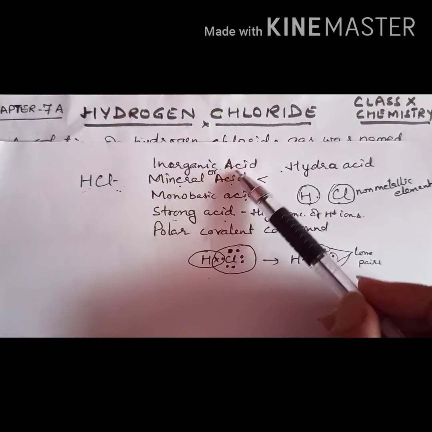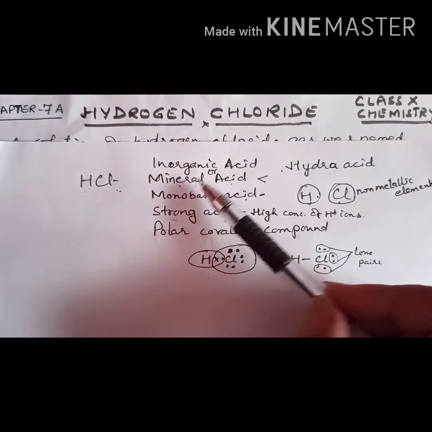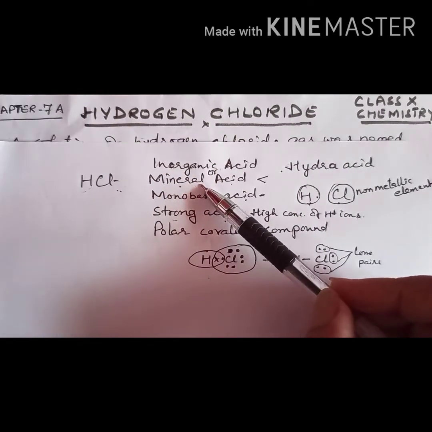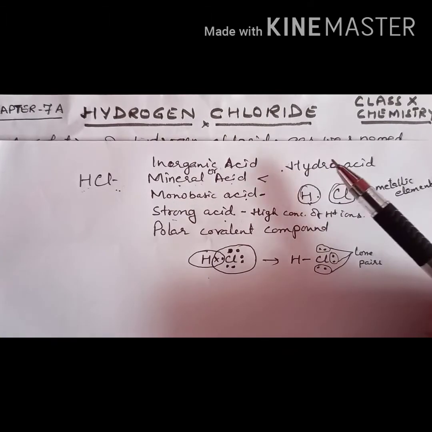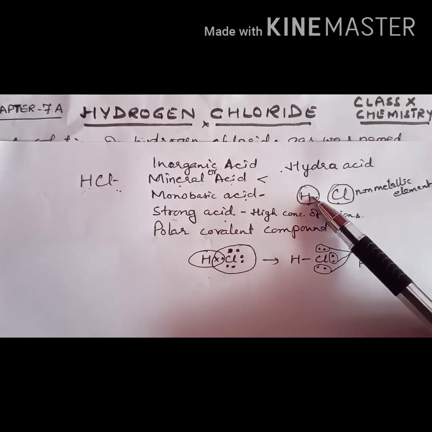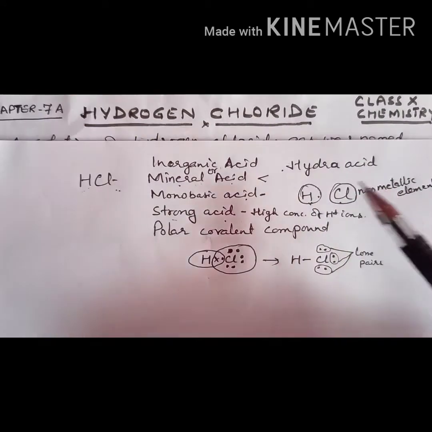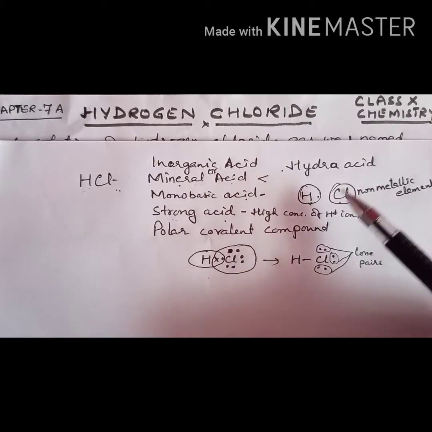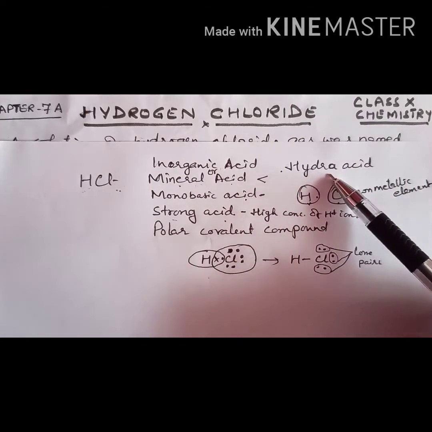Why is it an inorganic acid? Because it is obtained from minerals, right? That's why it is also called mineral acid. It is also called hydroacid. Why is it called hydroacid? Because it contains hydrogen as well as a non-metallic element. Any acid which contains hydrogen as well as a non-metallic element is called a hydroacid.